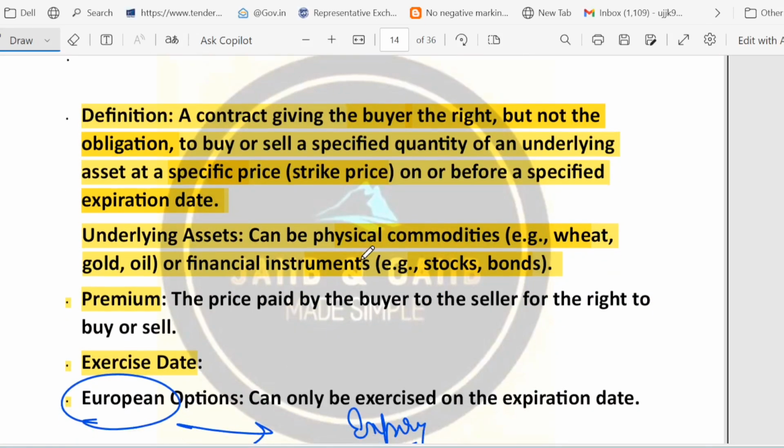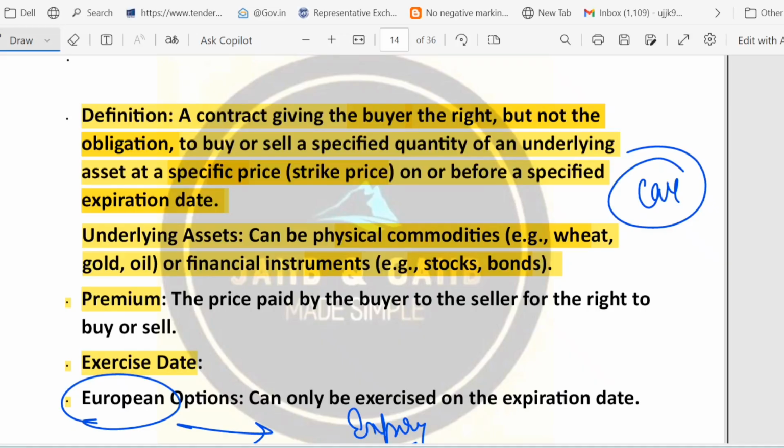Call option gives you the right to buy at the strike price. Use it when you expect the price to go up. You are expecting that the price will go up, so exercise the call option. Call option means you get the right to buy. And put option gives you the right to sell at the strike price. So use it when you see that the price is going down. You just apply the put option.